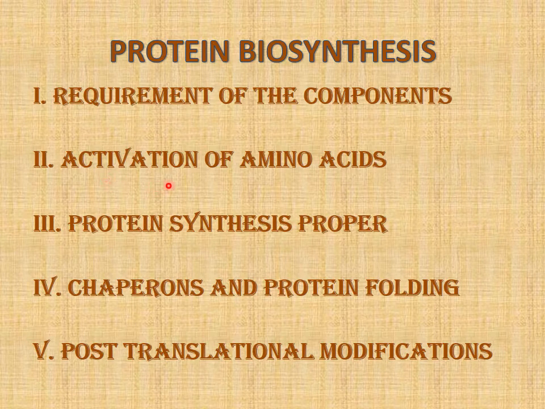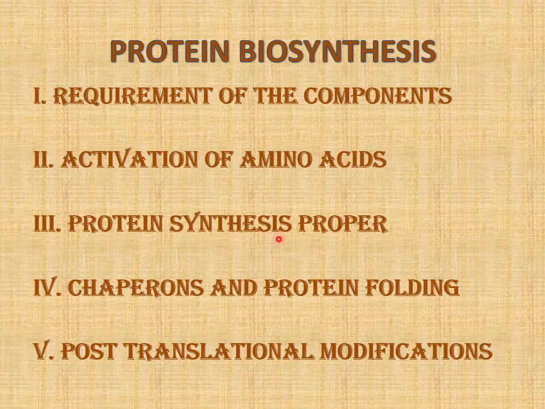Then the number 2 stage is activation of amino acid. In this stage, the amino acid is activated. How is the amino acid activated? The amino acid is activated with the help of transfer RNA. The amino acid is attached with transfer RNA, and that process is known as activation.